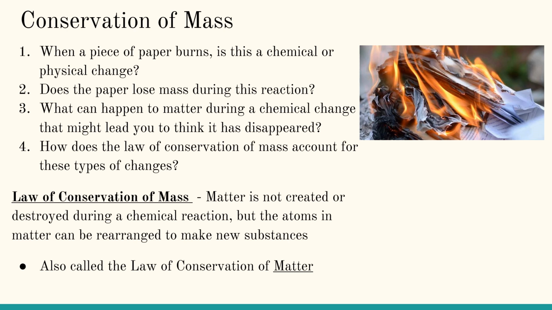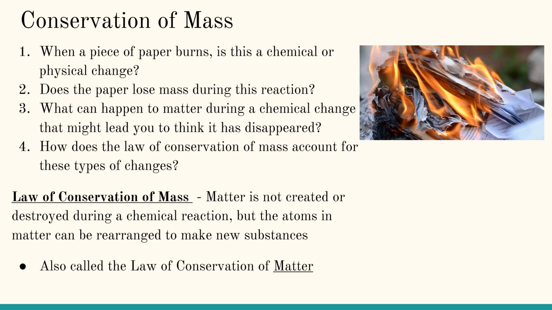So what can happen to matter during a chemical change that might lead you to think it has disappeared? The new substance that forms might be invisible or odorless. A good example is gases. Sometimes we have a chemical change, we light something on fire, and some of it goes off in smoke, some of it comes out in other gases that form, and those we can't necessarily measure. If we burnt that paper and the mass was off by a decent amount, we would assume that some of it went off in gas form.